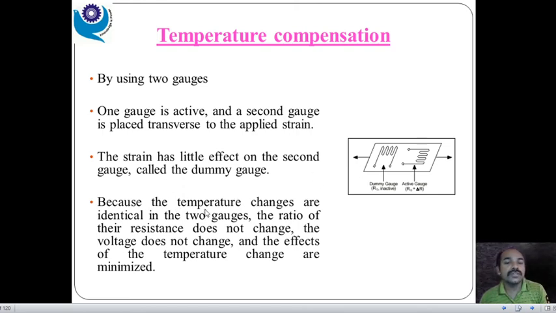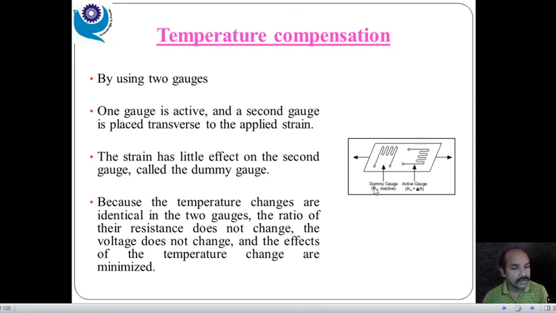Because the temperature changes are identical in the two gauges, the ratio of their resistance doesn't change, right? The voltage doesn't change and the effect of the temperature change is minimized. Simple, very simple concept. In short, when we apply a force or stress on this one, there is no change at all due to this dummy strain gauge.